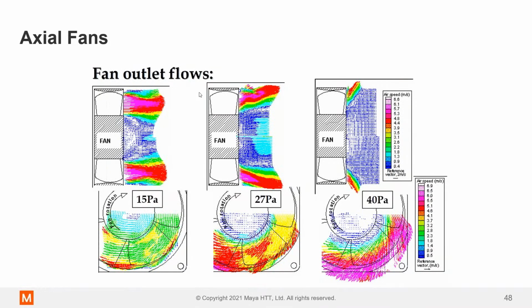As we start to increase the delta P, the flow starts to bow outwards, and you're not going to get that nice uniform flow on the outlet of the fan. It starts to move outwards as it resists the pressure, because it's higher pressure on this side and lower pressure on this side, which changes the characteristics of the fan.